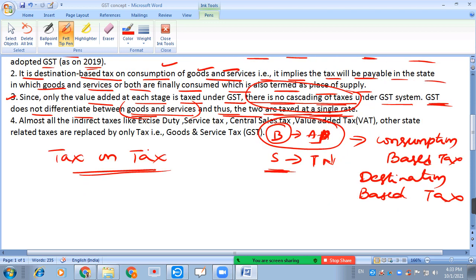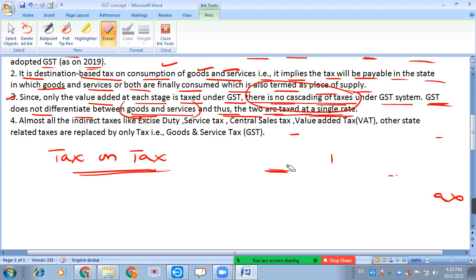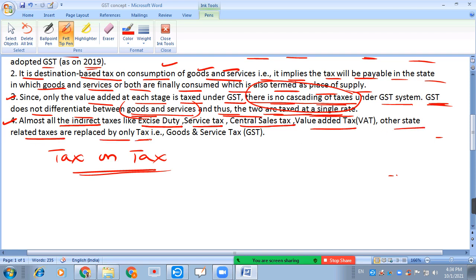Now let us see what taxes were merged in the GST. Almost all the indirect taxes like excise duty, service tax, central sales tax, value added tax, and other state related taxes are replaced by only one tax, that is goods and service tax.